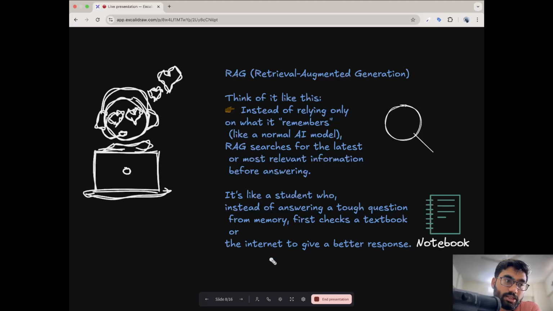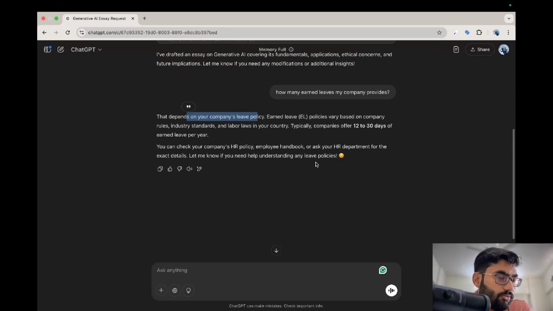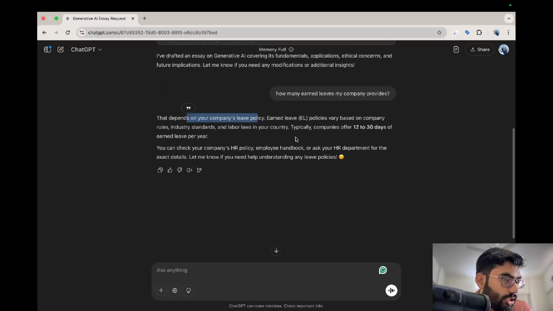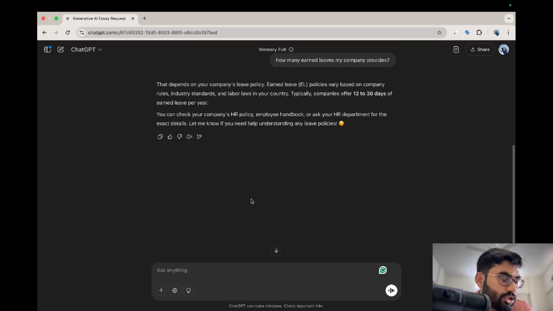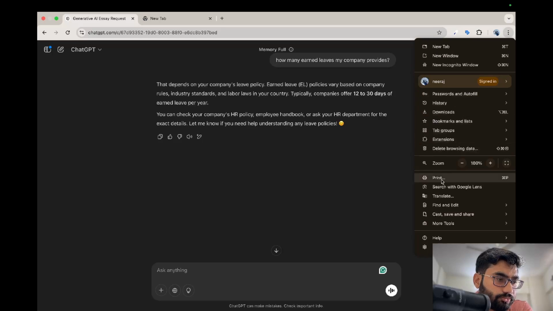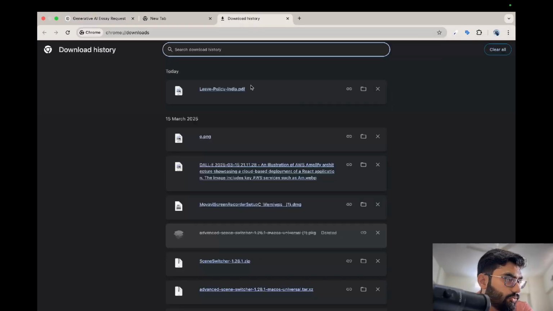Let's see it in the real world. I have uploaded a question here: how many earned leaves does my company provide? ChatGPT does not have any correct answer to it. But what if I provide ChatGPT a document that it can refer to and give you an answer? I have downloaded one document here. If you see the download history, I have added a leave policy document.